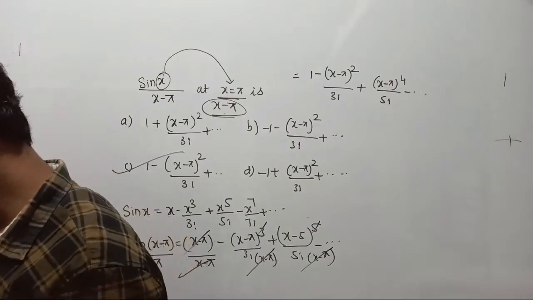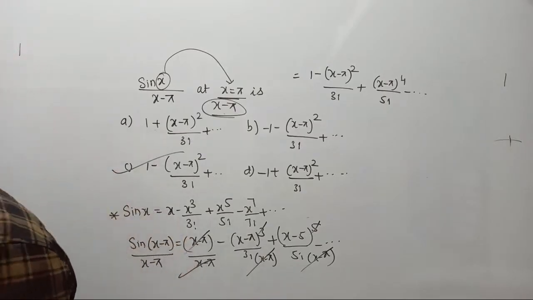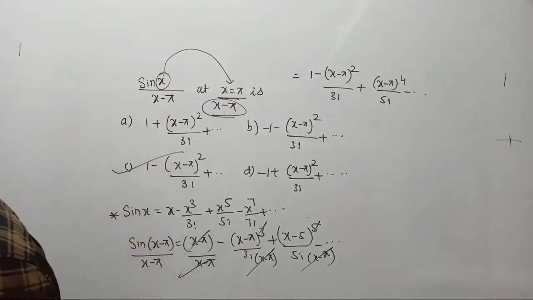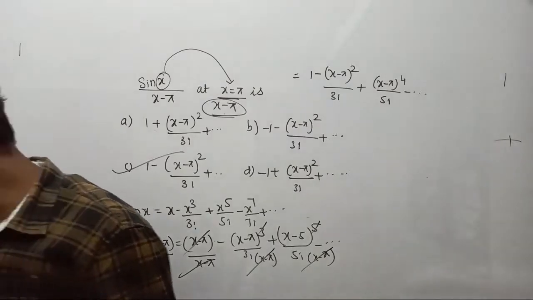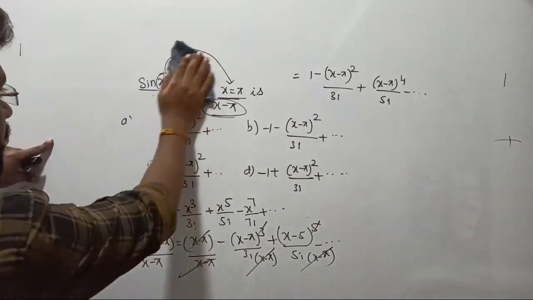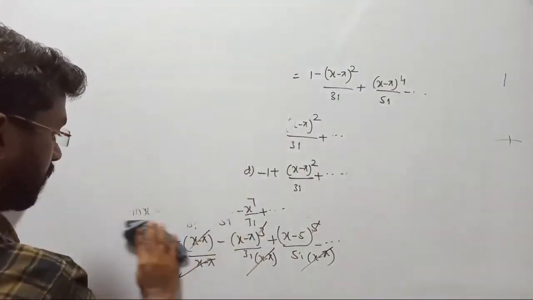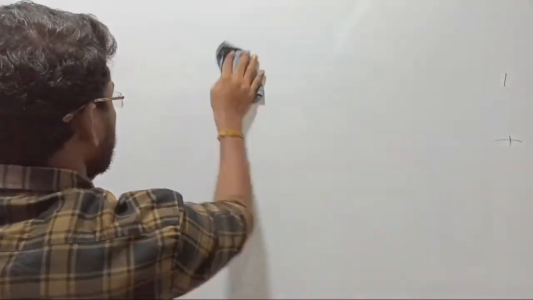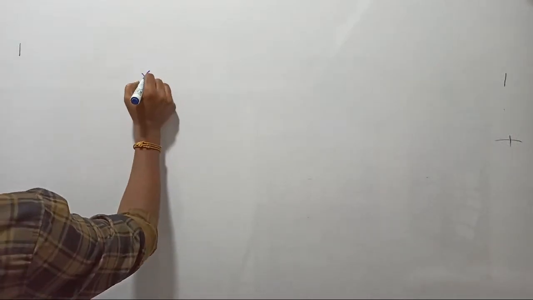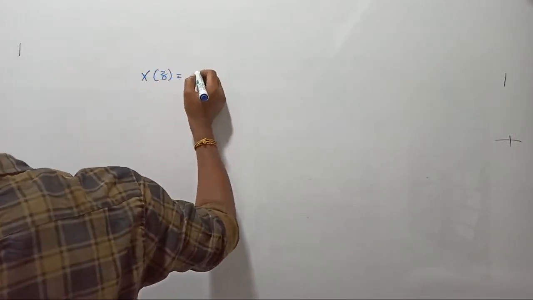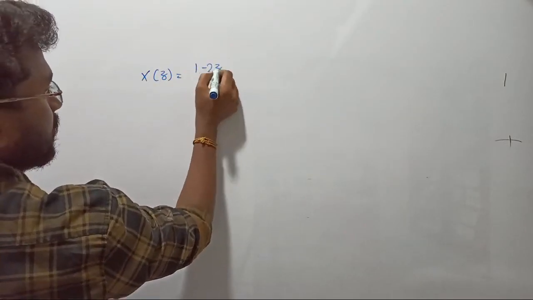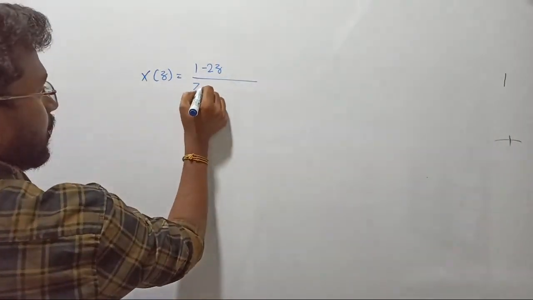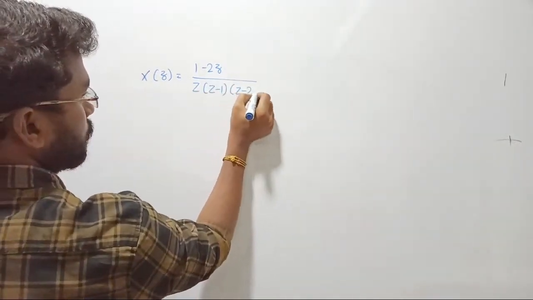Okay, next. Residue of the complex function at its poles. Okay, that is a silly question. Anyway, for understanding, let me do it. Once again, they are asking residue, right? But this time multiple poles. Let's see how to bring the answer for them. Actually, the given function is X of z equal to 1 minus 2z upon z into (z minus 1) into (z minus 2). That is given.